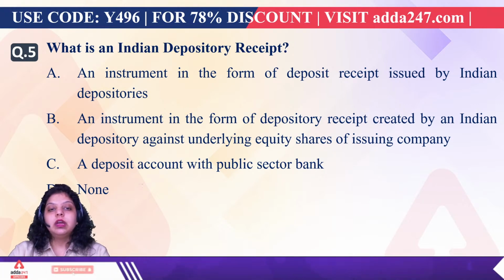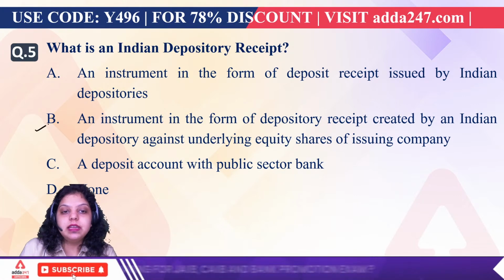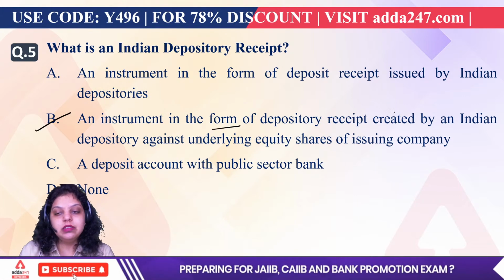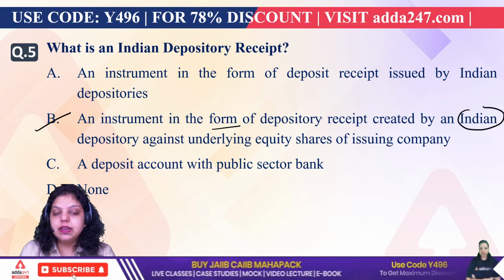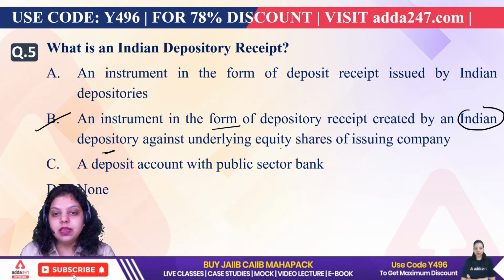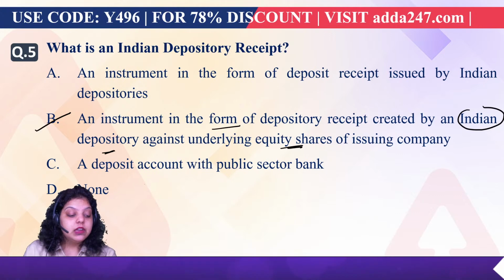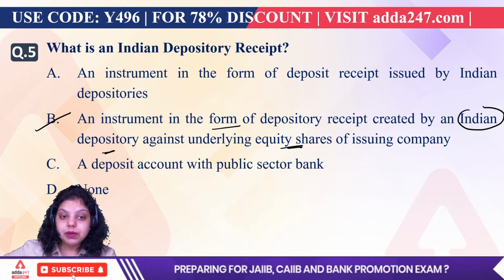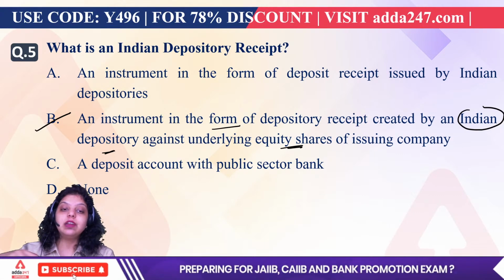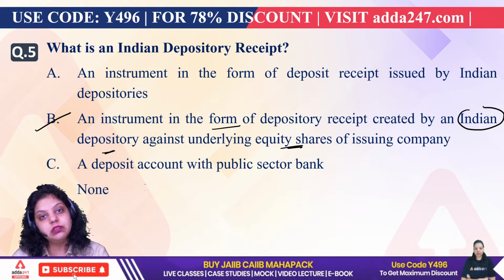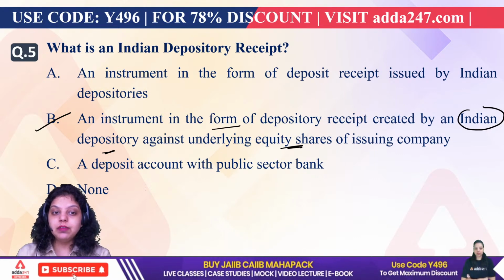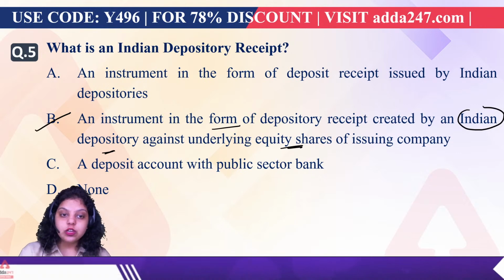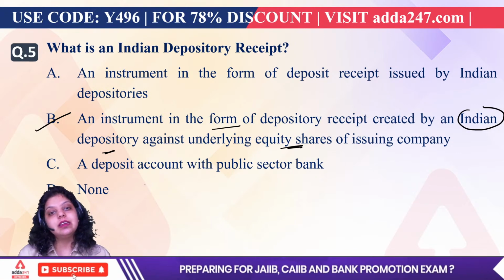Okay, very good. The right answer is B: an instrument in the form of depository receipt created by an Indian depository against underlying equity of the issuing company. It means when a non-Indian company issues its shares in India, that is known as an Indian depository receipt. So what is IDR? When a non-Indian company issues its shares in India, that is known as Indian depository receipt. The right answer is option B.